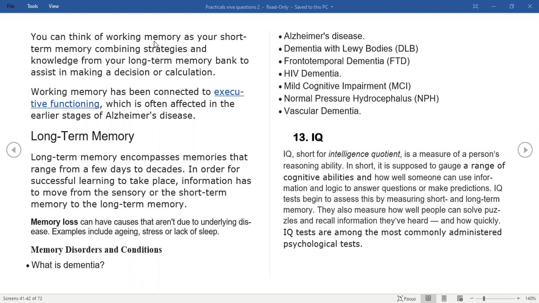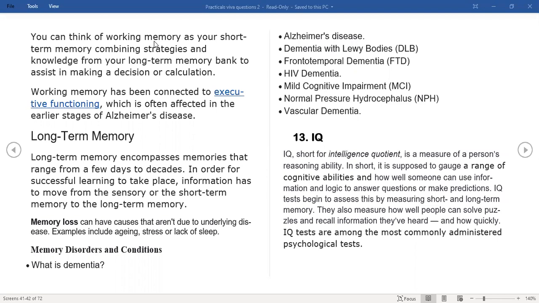IQ tests do involve solving certain puzzles, solving certain mathematical problems, and also certain verbal aspects to it. So overall, it is measuring a person's ability to actually deal with various cognitive abilities. That's exactly what IQ tests are really aiming at.